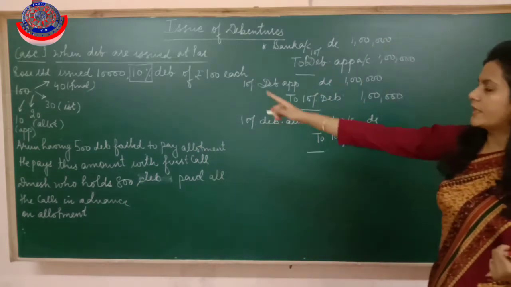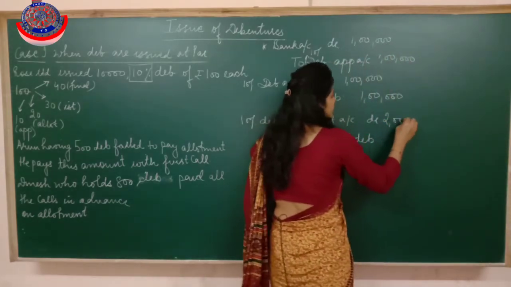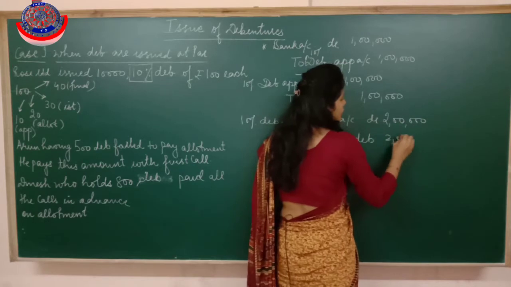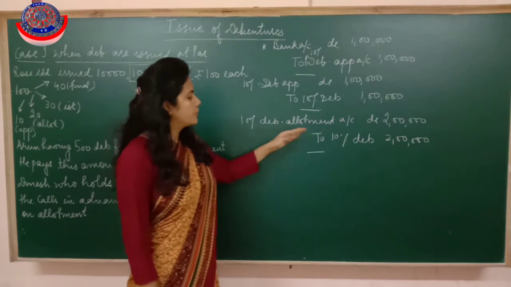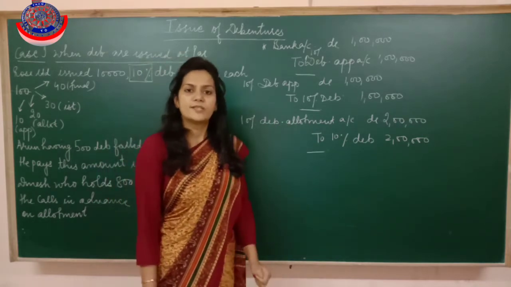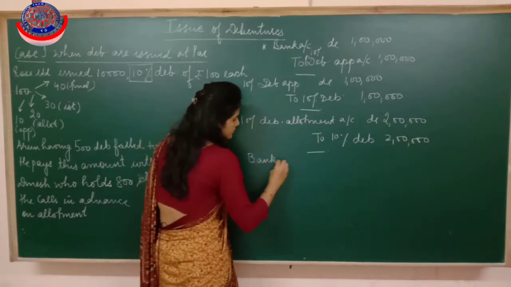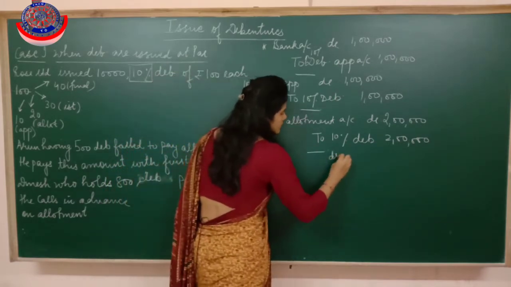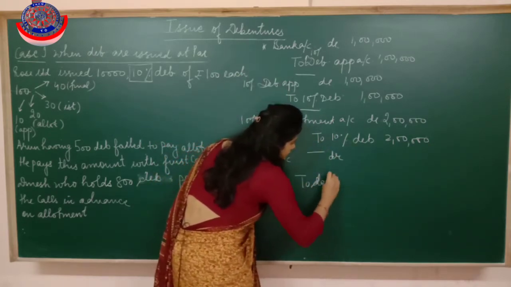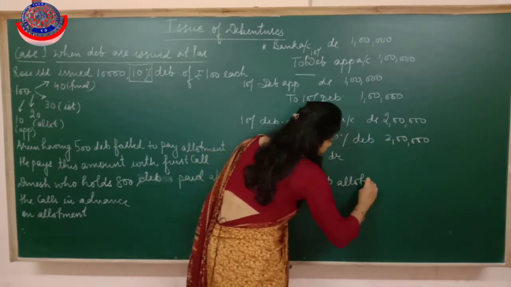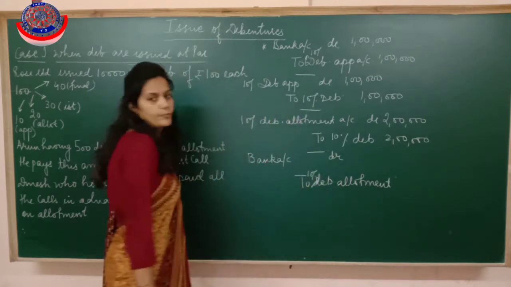Got it? So 10,000 debentures were issued. So 10,000 into 20 is 2 lakh. So it means that now we are informing the debenture holders to kindly pay us the next installment of rupees 2 lakh. After we inform them, the next entry is of receiving the allotment from them. So entry will be bank account debited to 10% debenture allotment.